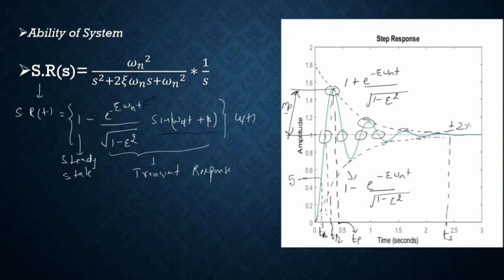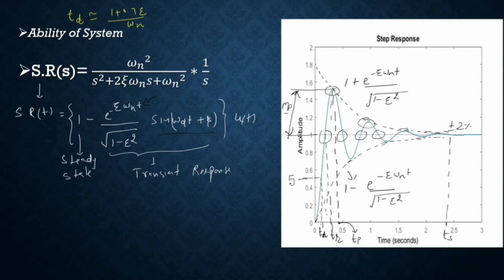If you need to find the delay time, it is when the response reaches 50% of the final value, and it comes out nearly equal to (1 + 0.7 zeta) divided by omega n. But you need not be very concerned about the delay time, because a second order system is not sluggish compared to the first order system. They are a little faster.